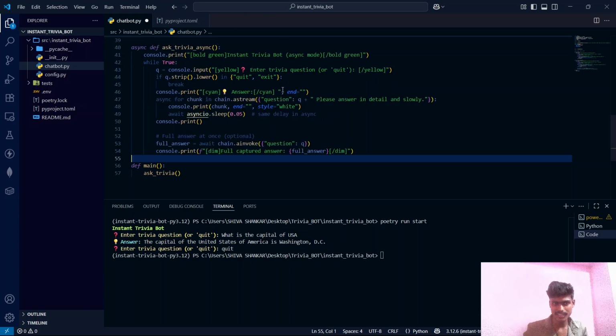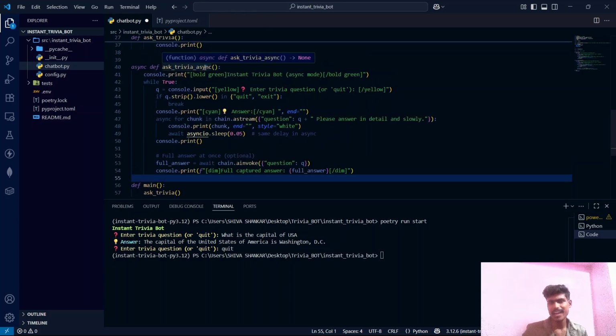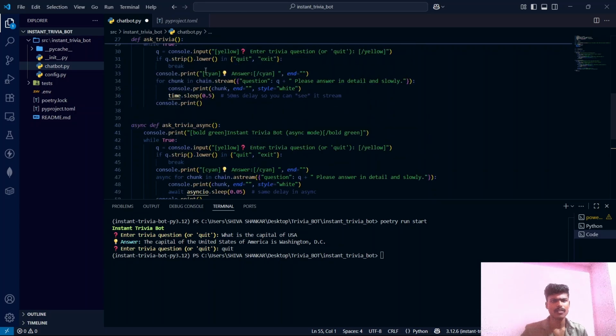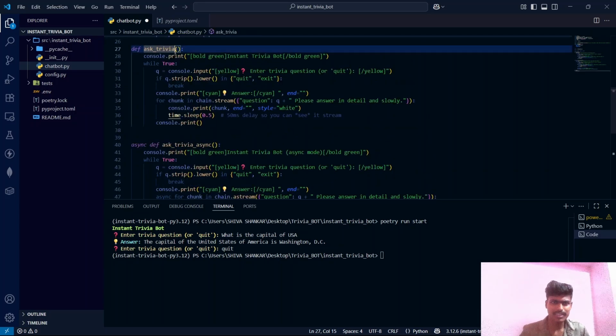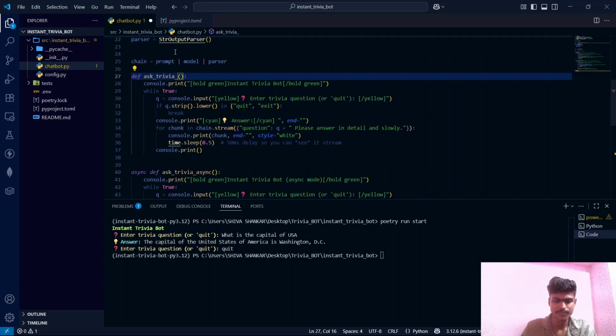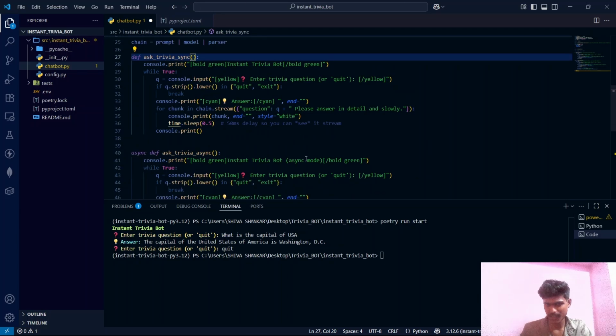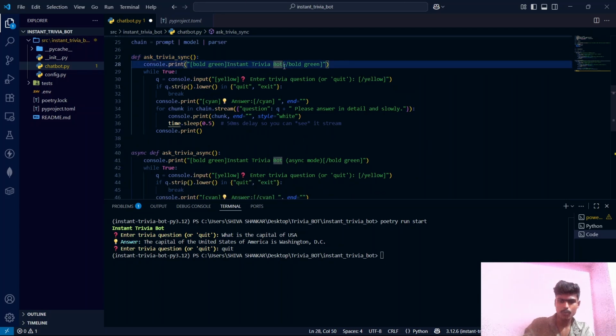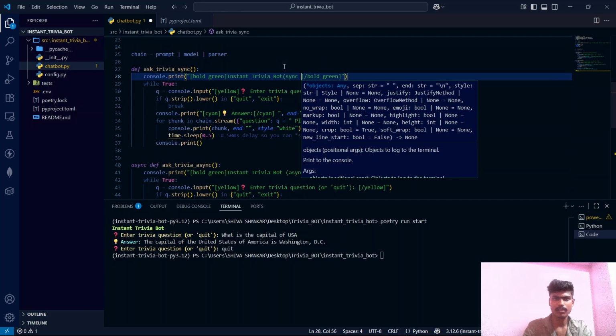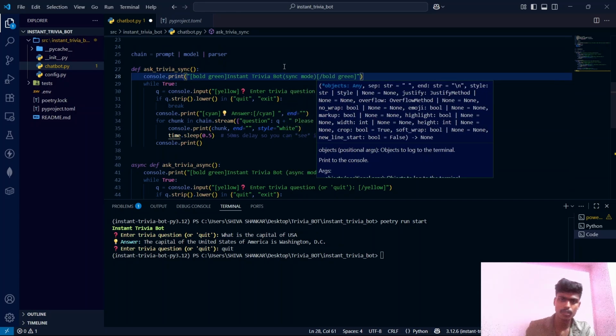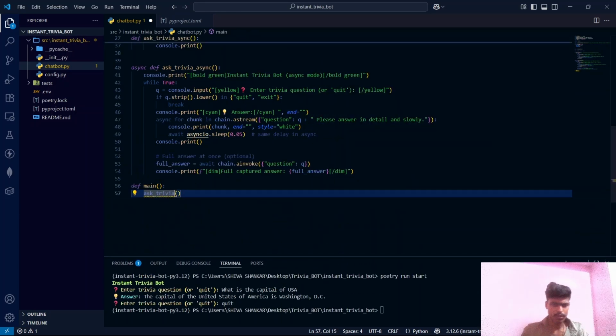This is the async function. I have named it ask trivia async. Let's name this one ask trivia sync, guys. And since this one is sync mode, we should also change the name here.